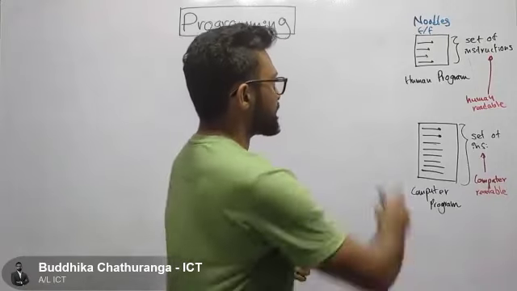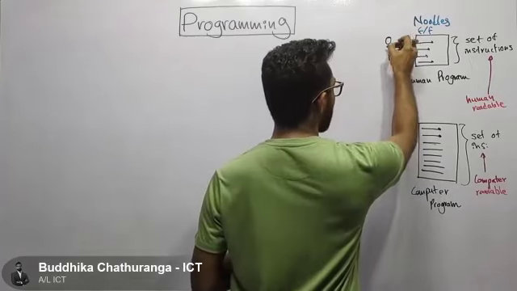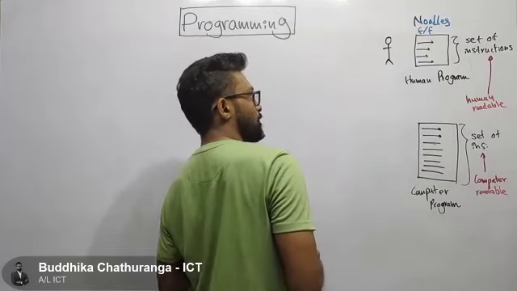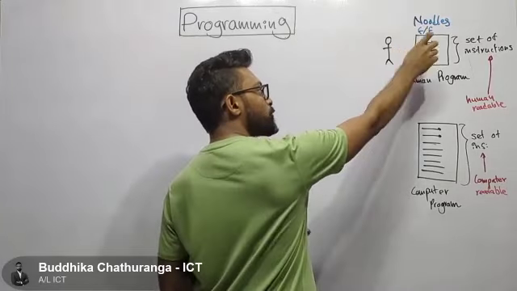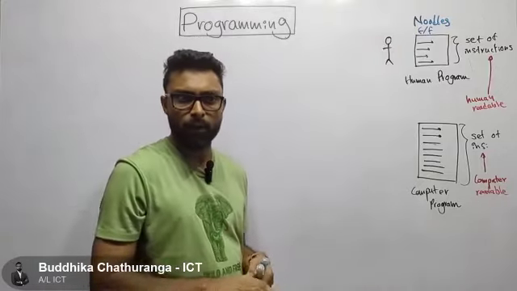Now the human program is going to be executed by a human. Let me draw some human here. This man or woman is going to execute these instructions.